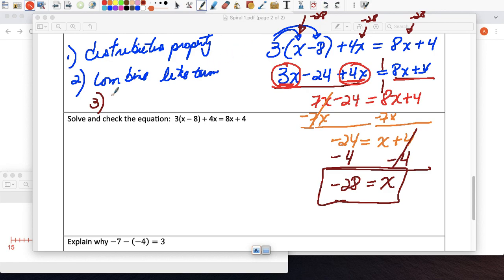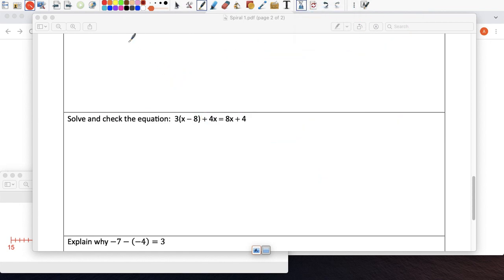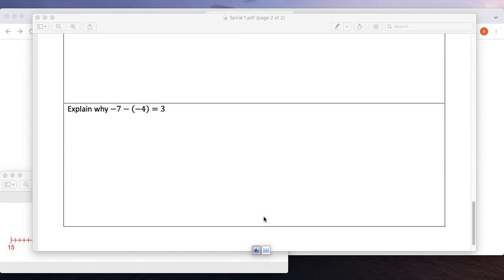So here I guess I can say variables and constants on separate sides. Right, so on separate sides. And once you get to this part here, it's just a one-step equation. And that's not a big deal. But that's that.